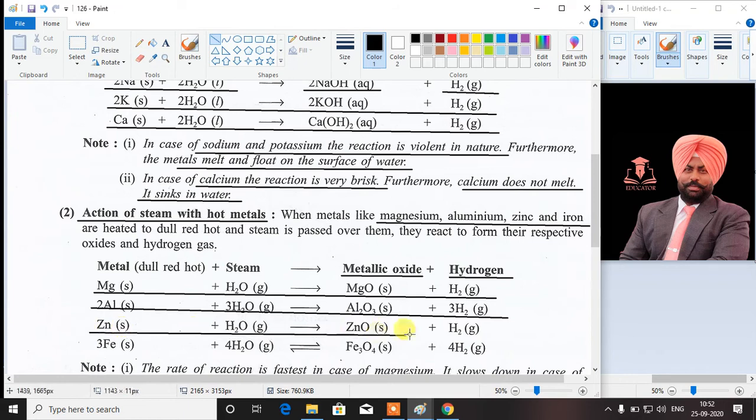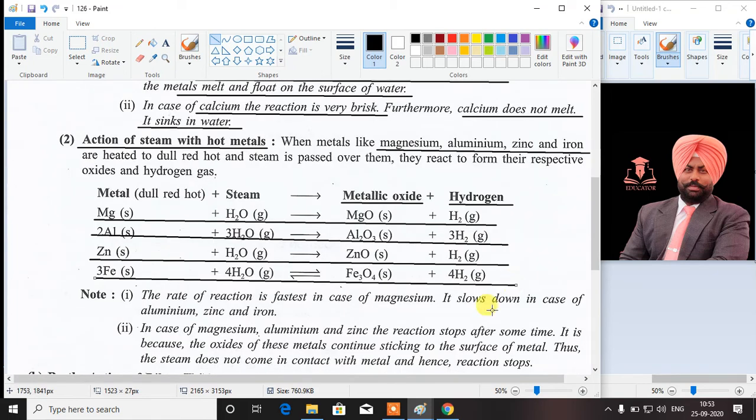Zinc reacts with steam to form zinc oxide and hydrogen gas is formed along with it. Iron reacts with steam to form iron oxide and hydrogen gas is formed along with it. Students must practice these equations by writing them in their notebooks. Here we have to remember that the reaction rate in these four equations will be fastest in case of magnesium, a little slower in case of aluminium, and the rate of reaction further slows down in case of zinc and iron.